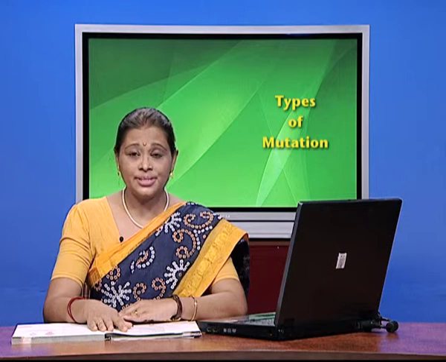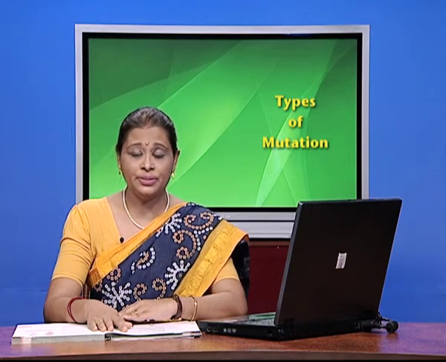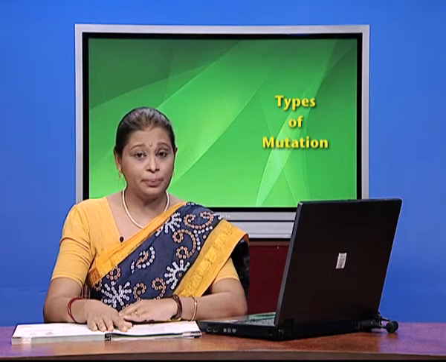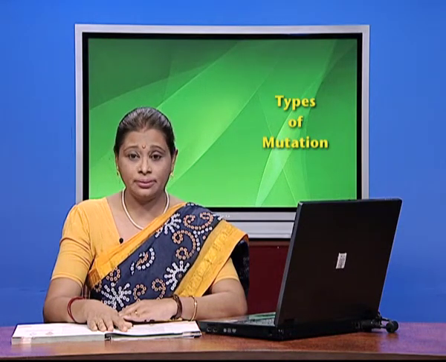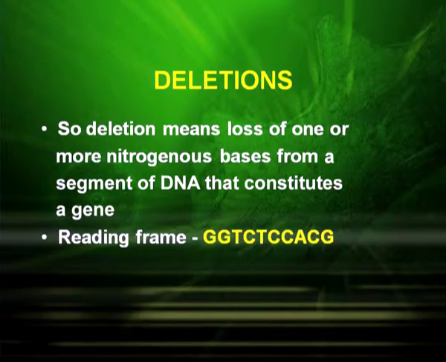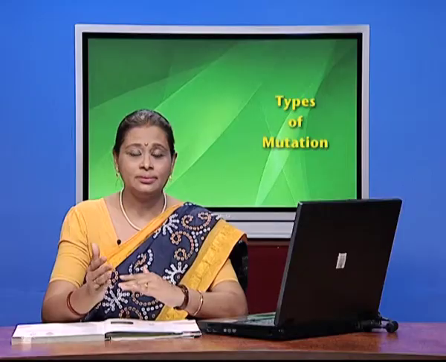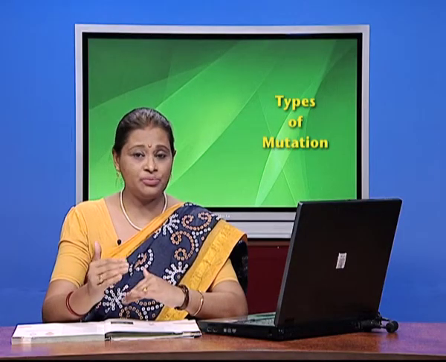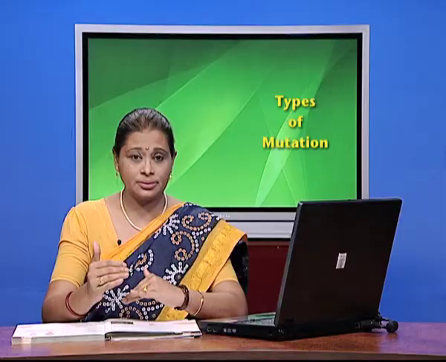That means the sequence is changed, the RNA will be changed, and ultimately the polypeptide. This polypeptide may be an abnormal protein. So deletion means the loss of one or more nitrogenous bases from a segment of DNA that constitutes a gene. So ultimately what does your reading frame become? GGT, CTC, CCA, CG.